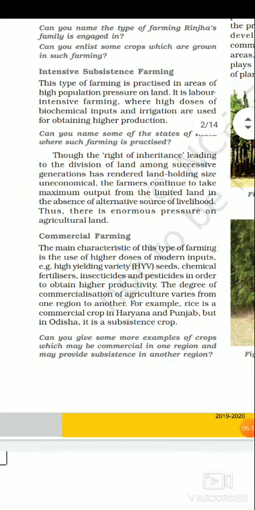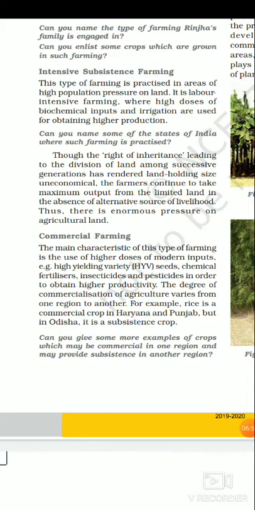The third type of farming is called commercial farming. The main characteristic of this type of farming is the use of high doses of modern inputs like HYV, high yielding variety seeds, chemical fertilizers, insecticides, and pesticides in order to obtain high productivity. The degree of commercialization of agriculture varies from one region to another. For example, rice is a commercial crop in Haryana and Punjab, but in Odisha it is a subsistence crop.